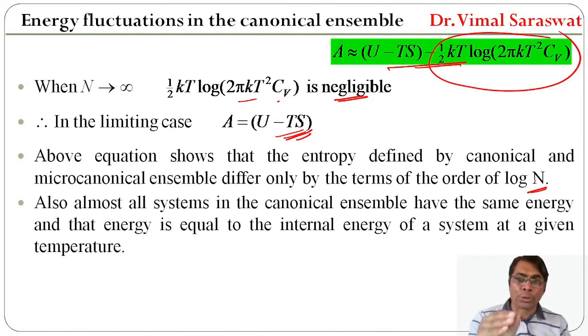Also, almost all systems in the canonical ensemble have the same energy, and that energy is equal to the internal energy of the system at a given temperature.